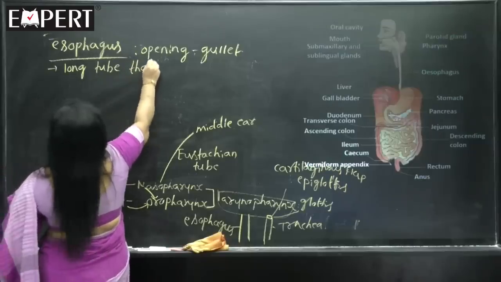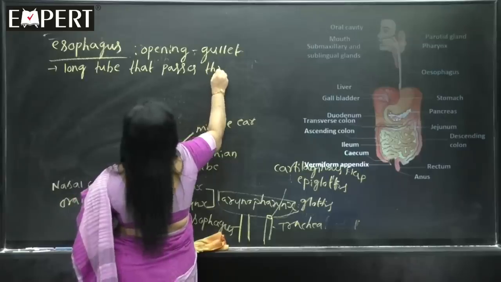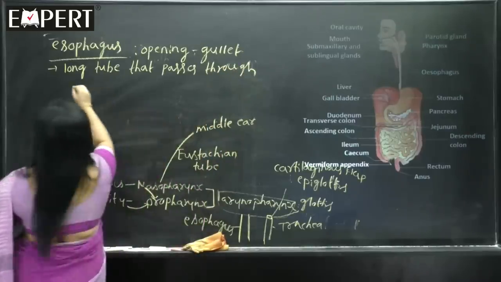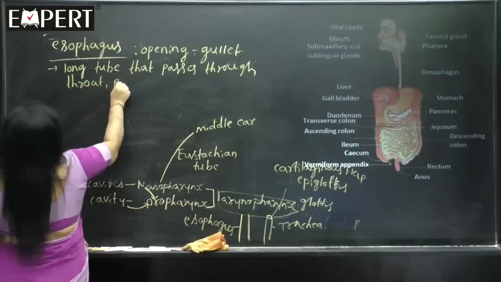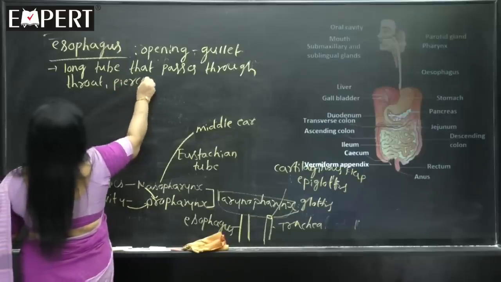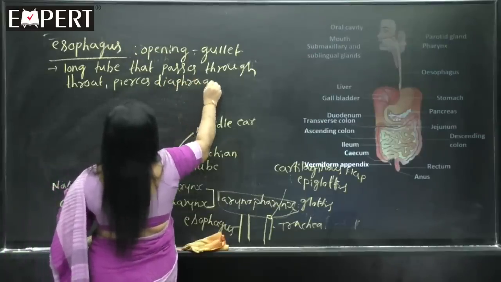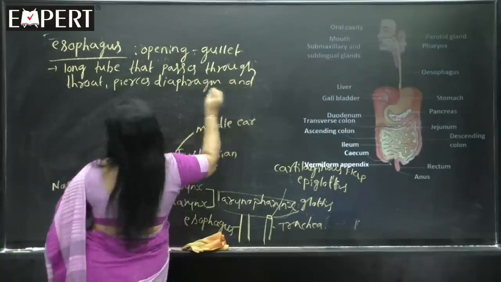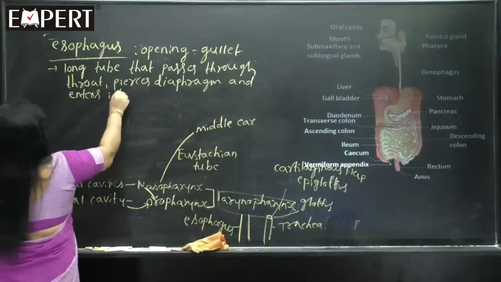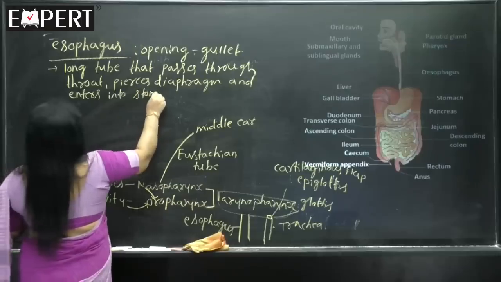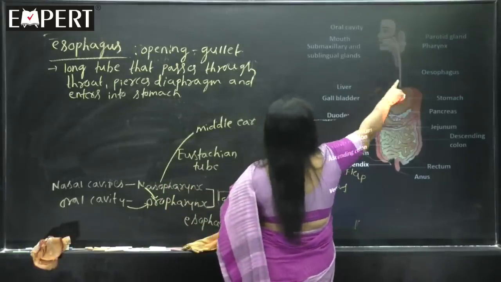that passes through the throat, then pierces the diaphragm. Okay, I will tell you what all this is. Diaphragm, and enters into stomach, like this you have to imagine. See, in the diagram you can see this whole length is called the esophagus.